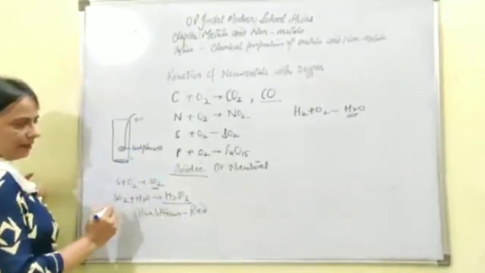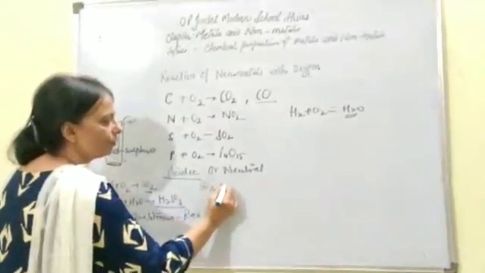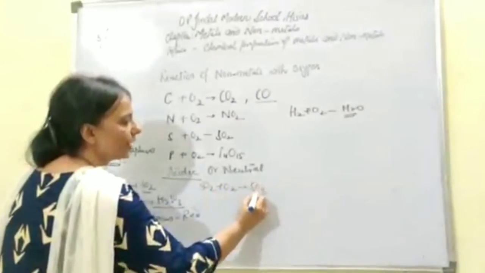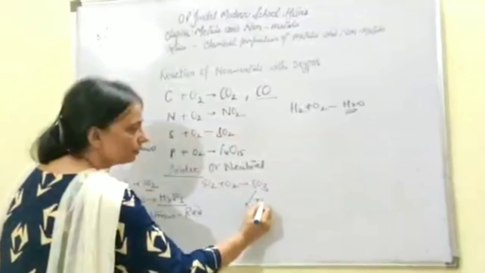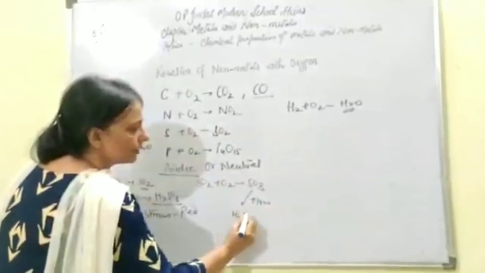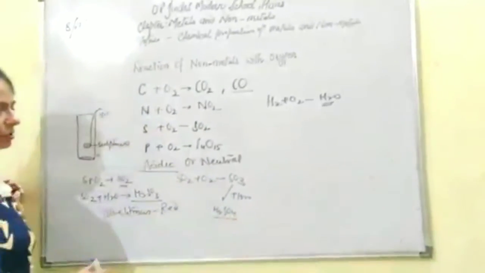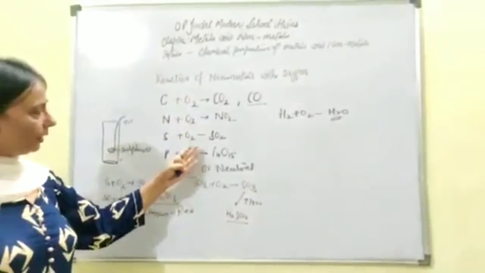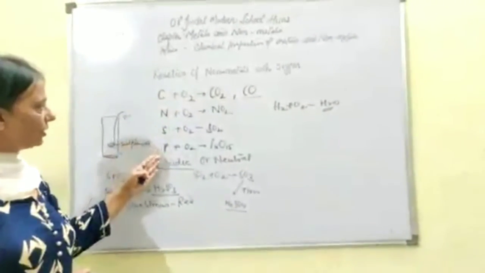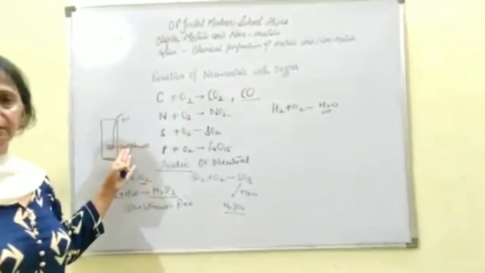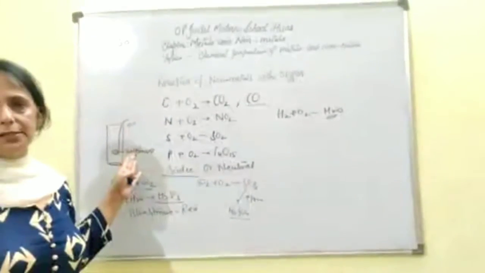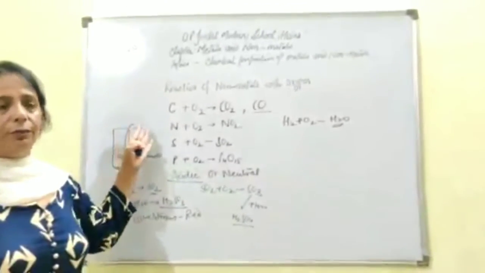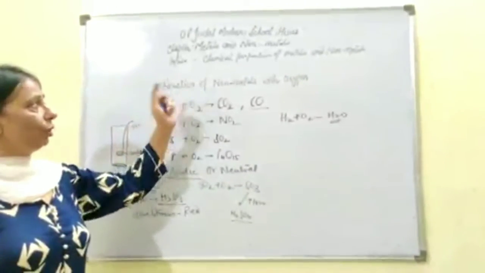This sulfur dioxide is highly unstable. It reacts with oxygen very frequently and forms sulfur trioxide, and if it dissolves in water, it forms another acid which is sulfuric acid. This also turns the blue litmus red. So instead of sulfur, you can take any of these non-metals and perform the activity in the similar way. You will get similar results. So this is all about the nature of the oxides of the non-metal.